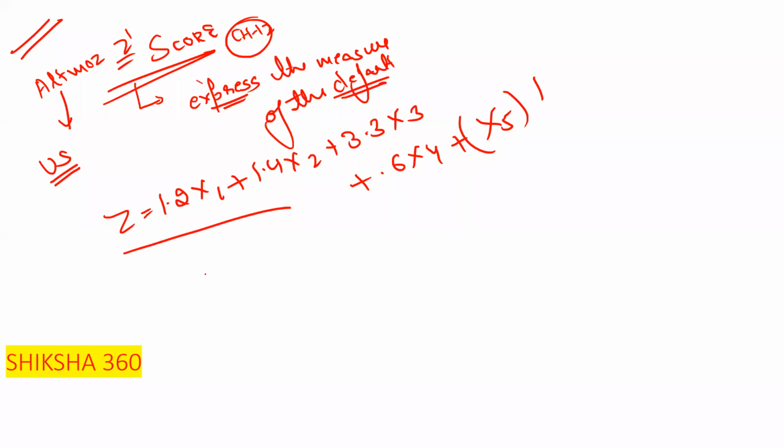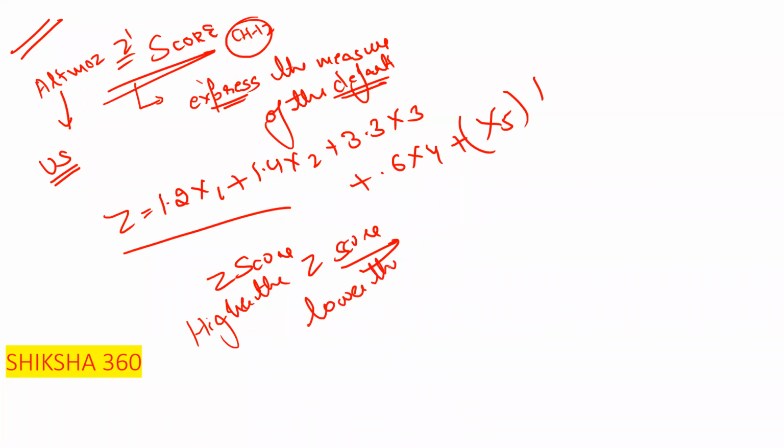And one more thing regarding the Z score. As the Z score rises, will there be low risk or high risk? The higher the Z score, the lower the borrower default risk. So remember that it is an inverse relationship.